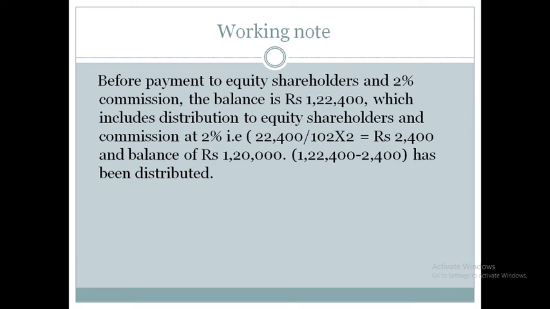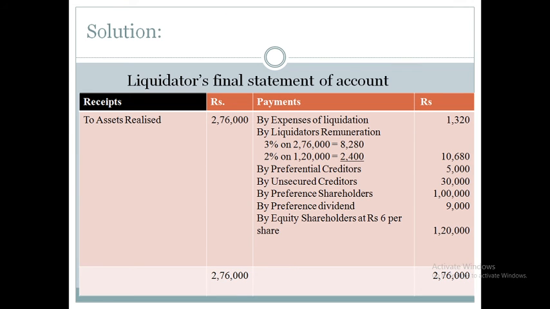When we calculate it, it will be 2,400. So the liquidator will get 2,400 as commission on the amount distributed to equity shareholders, and we are going to pay 1,20,000 to the equity shareholders. So equity shareholders will get rupees 6 per share. We pay 1,20,000 to them, and 2% on 1,20,000 is 2,400. So the liquidator will get a total of 2,400 plus 8,280, totally 10,680. So both side totals will be 2,76,000.